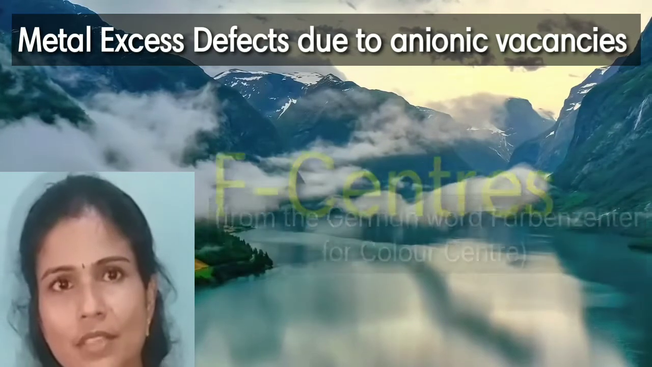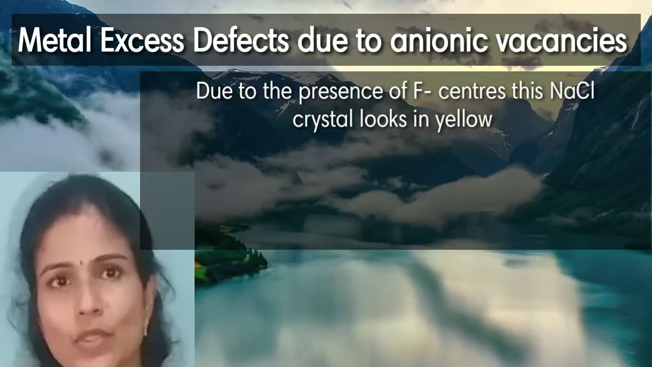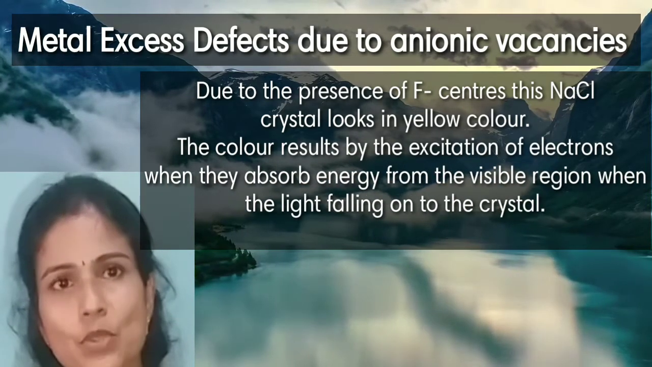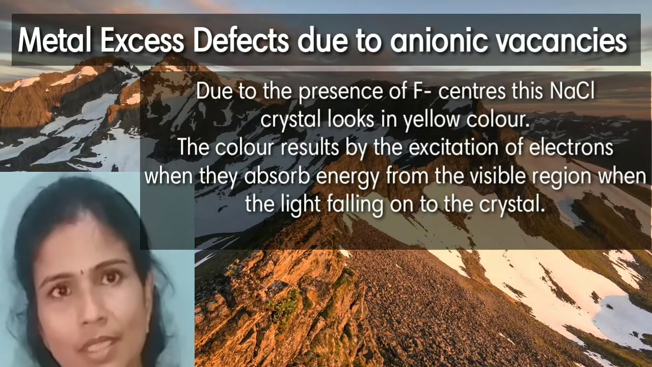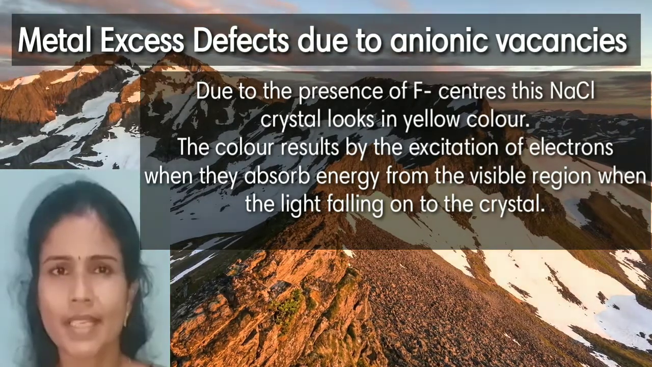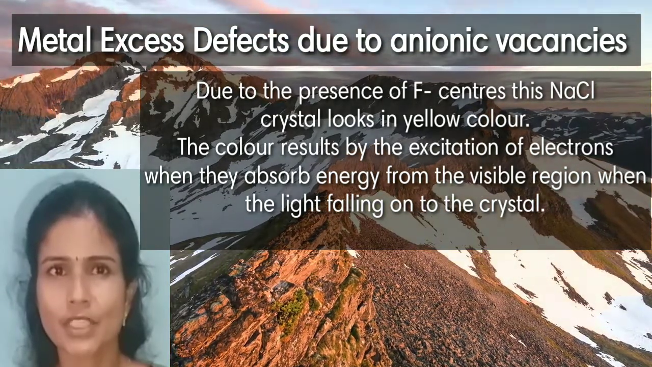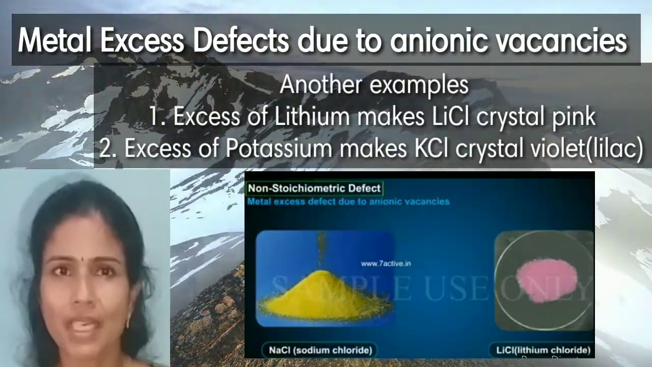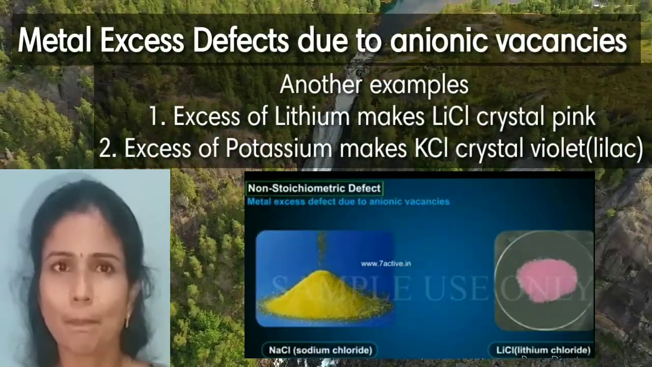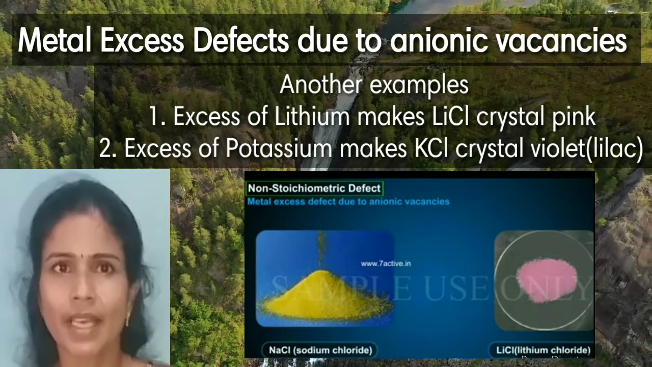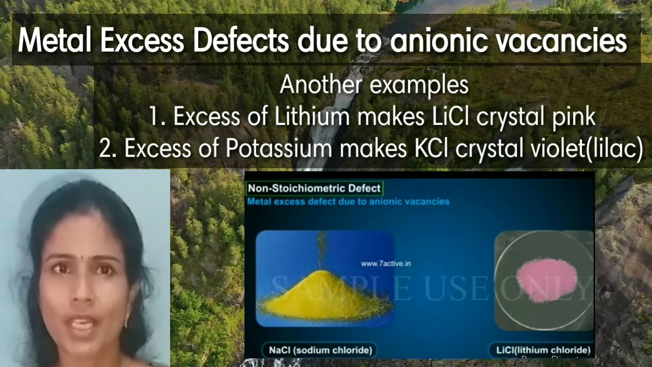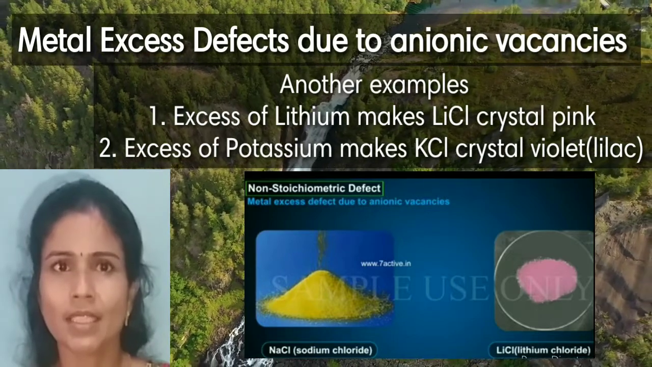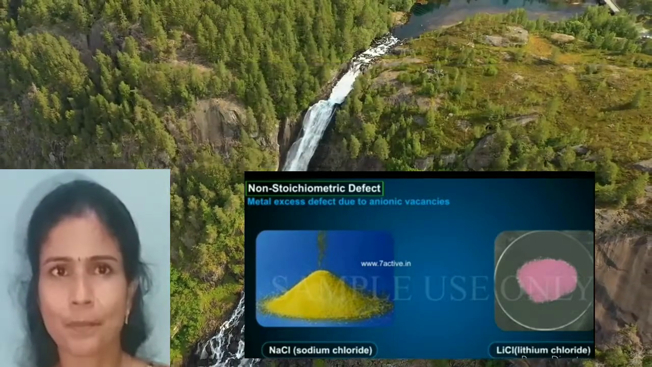Due to the presence of this F center, the crystal looks yellow because these unpaired electrons absorb energy from the visible region. Another example for metal excess defect due to anionic vacancy is that excess of lithium makes lithium chloride crystal pink in color, and excess of potassium makes potassium chloride crystal violet or lilac in color. This is due to F centers.